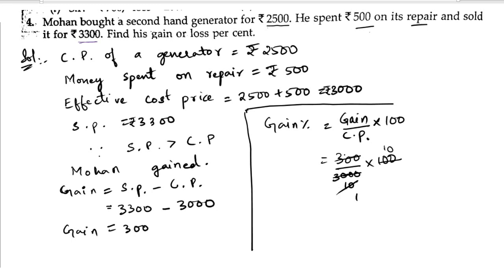Ten ones are 10, tens are 100. So we got the gain percentage as 10%. So therefore gain percent is 10.